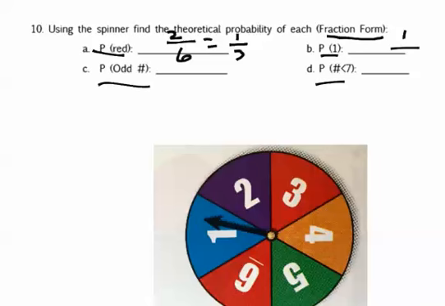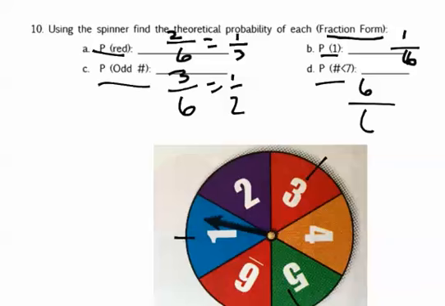And then how many numbers are on the spinner? 6. So 1 over 6. C, spinning an odd number. Well, 1 is an odd number, 3 is an odd number, and 5 is an odd number. So I have 3 odd numbers on that spinner out of 6, which is half. And probability of spinning a number less than 7, well, all of the numbers are less than 7, so I would say 6 out of 6, which is just 1.